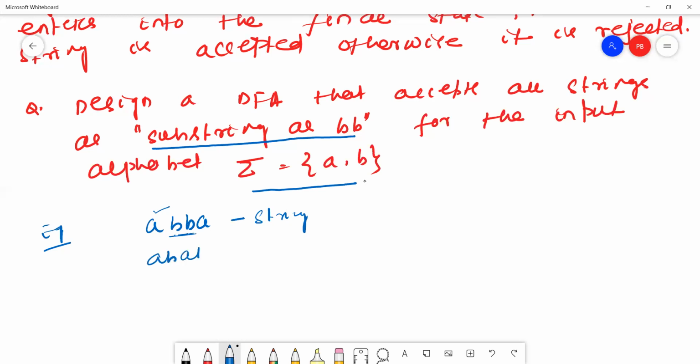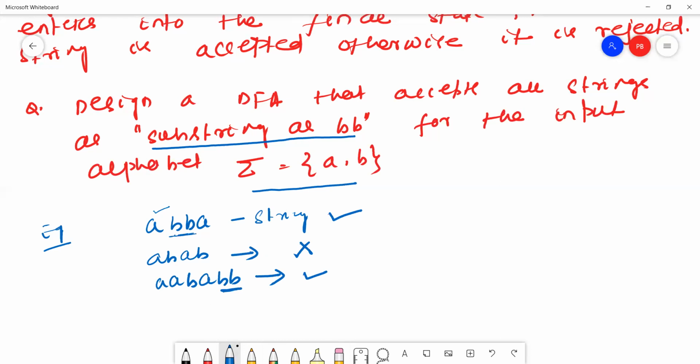Suppose AB: there is no substring BB in this string, so it is an invalid string. One more example, ABB: this string is valid because it contains substring BB. Hope all of you understand the meaning of substring BB.